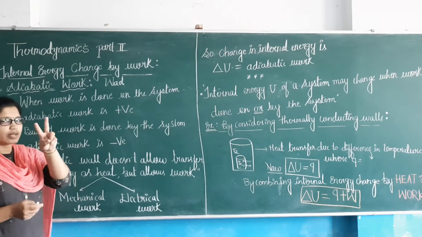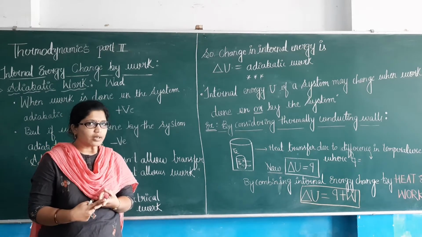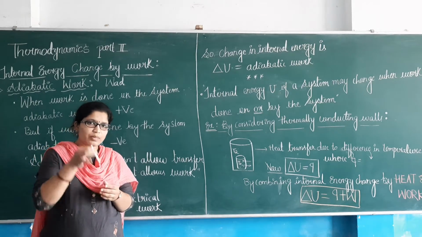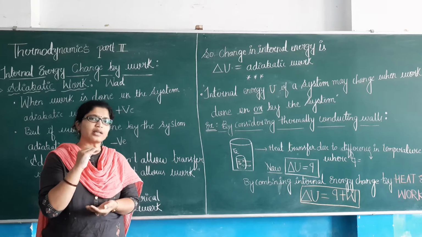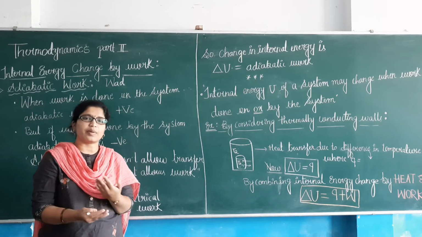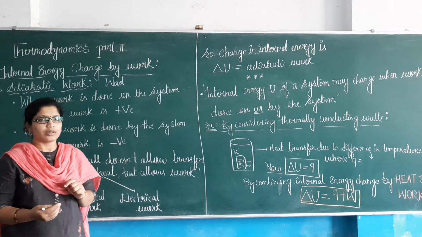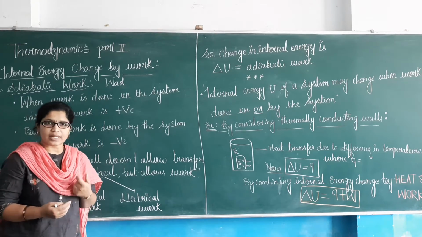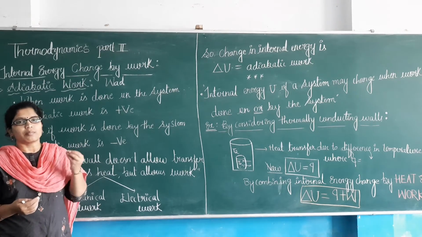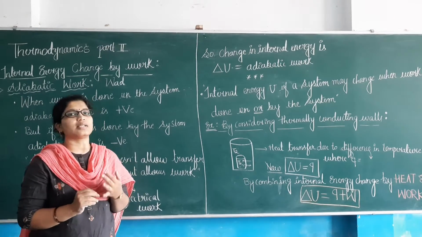We know that there are two types of work we can perform, which we have also discussed: mechanical work and electrical work. Fine. Mechanical work is the work we do by immersing a rod inside the system and just turning it, so the temperature can be varied. It may be increased or it may be decreased also. That is considered mechanical work. Whereas we can also perform electrical work. We know the immersion rod, a water heater we can say. By immersing that, the water's temperature may be raised. That is considered electrical work.